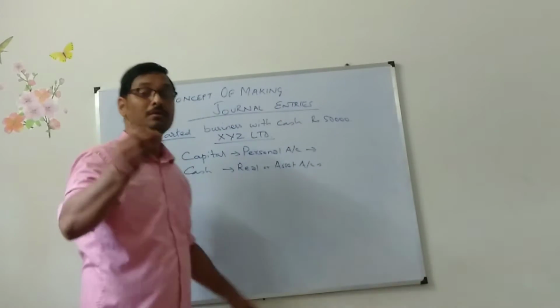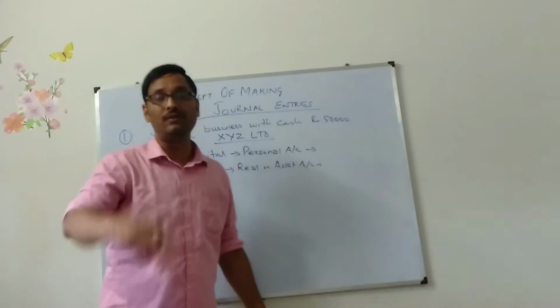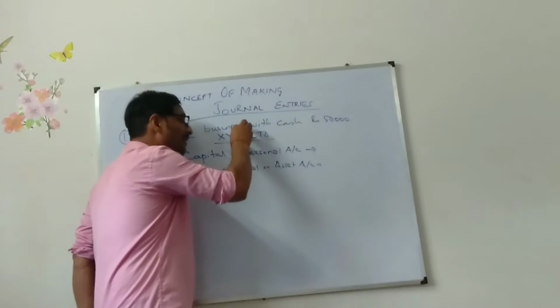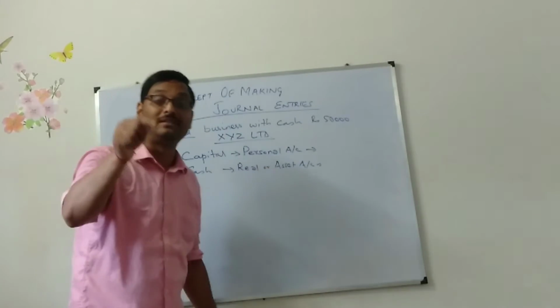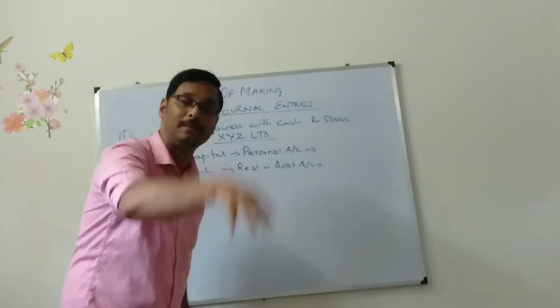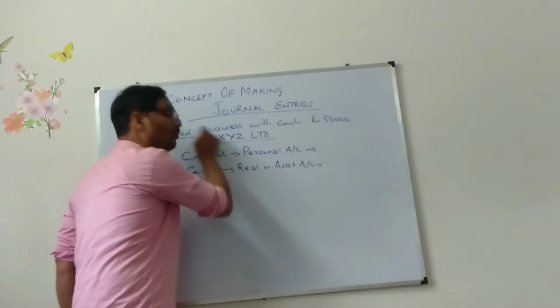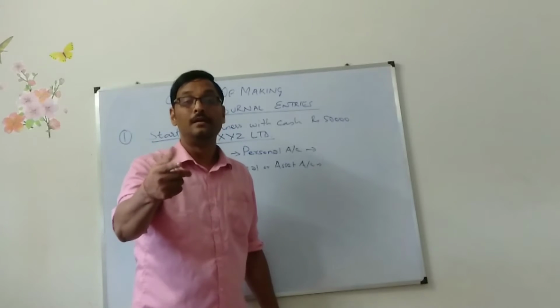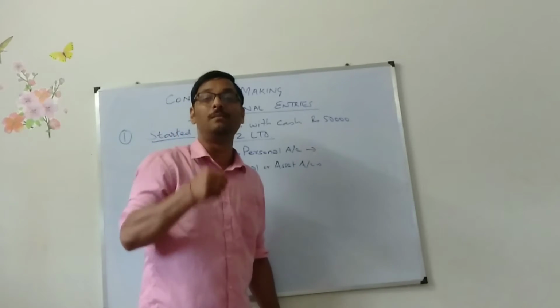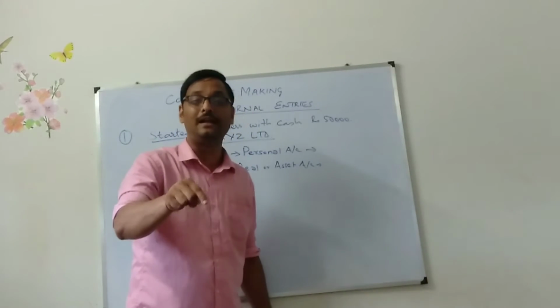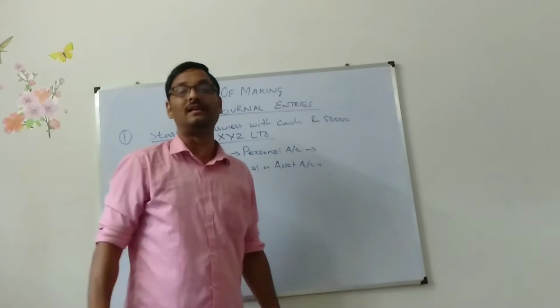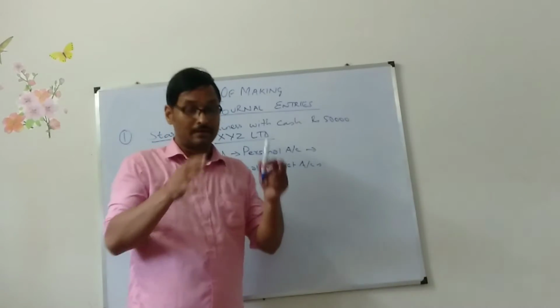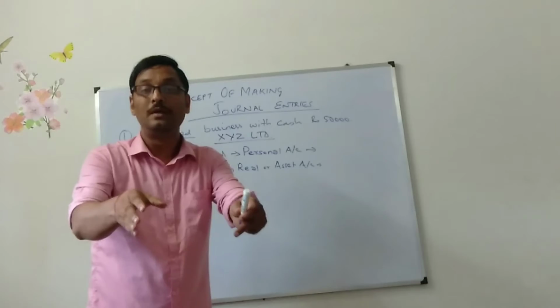Capital: debit the receiver, credit the giver. With respect to XYZ Limited, is this capital a receiver or a giver? Is capital receiving money from XYZ Limited or giving money to XYZ Limited? Capital is giving money to XYZ Limited.